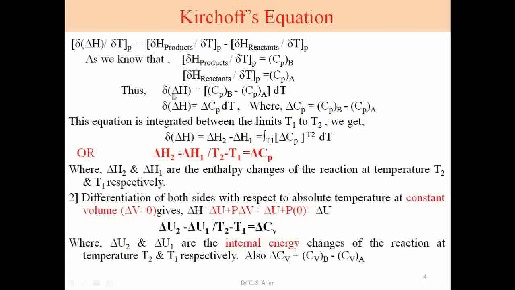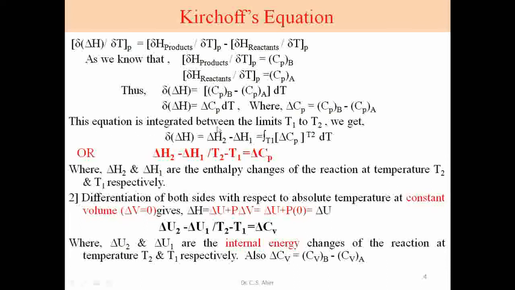So this enthalpy of reaction changes with respect to temperature, and thus d delta H of reaction is equal to Cp, the heat capacity of product minus heat capacity of reactant at constant pressure, that is delta Cp, the heat capacity change of the whole reaction, with respect to temperature, where this delta Cp is the heat capacity of product minus heat capacity of reactant.